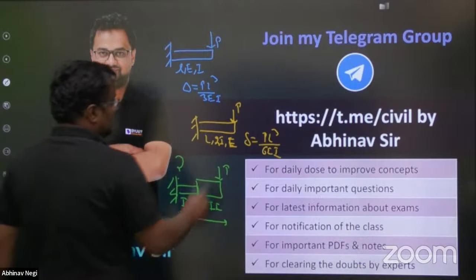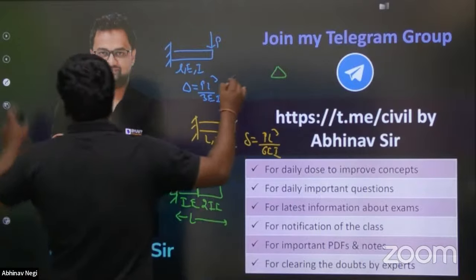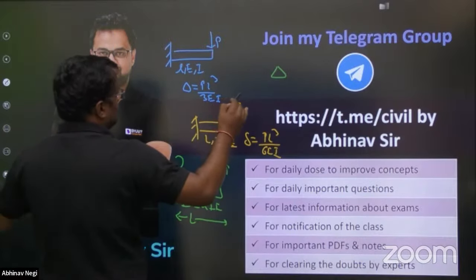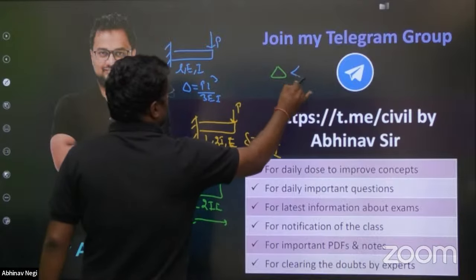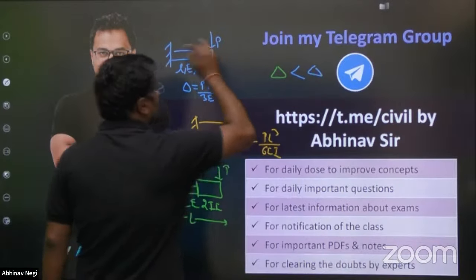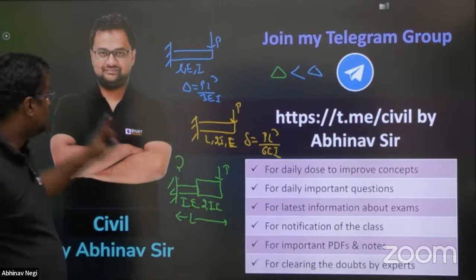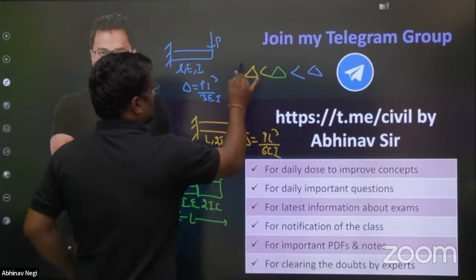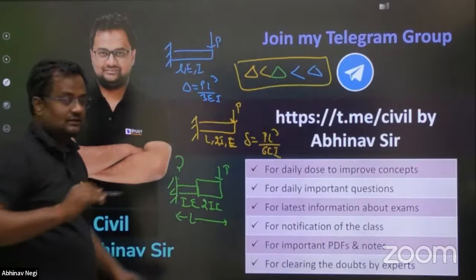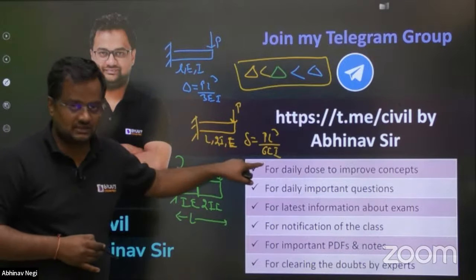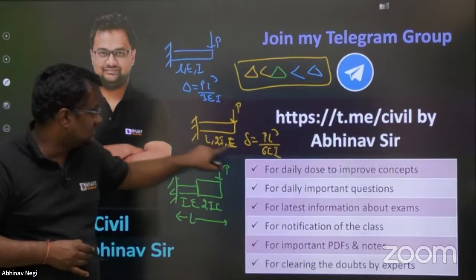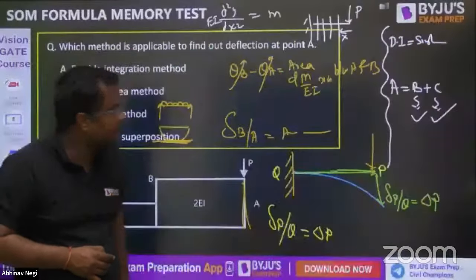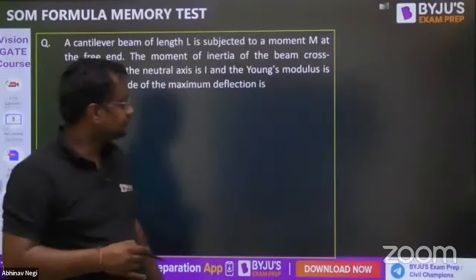So the delta of this will be lesser than the delta of this blue one, because this is stronger. But this delta will be greater than the delta of this. So I will find the answer between 1 by 3 and 1 by 6, PL cube by EI. Have you got it, guys?